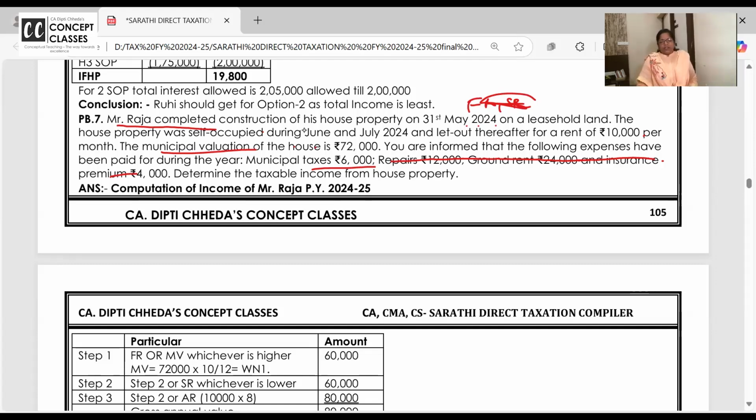I told you earlier also, you're not supposed to put a dot also on the question mark. ऐसा ना जाके dot भी नहीं लगाना है. चलो. Determine the taxable income.